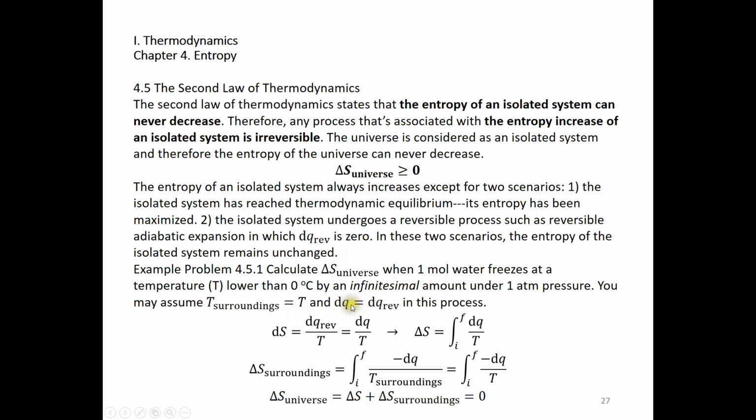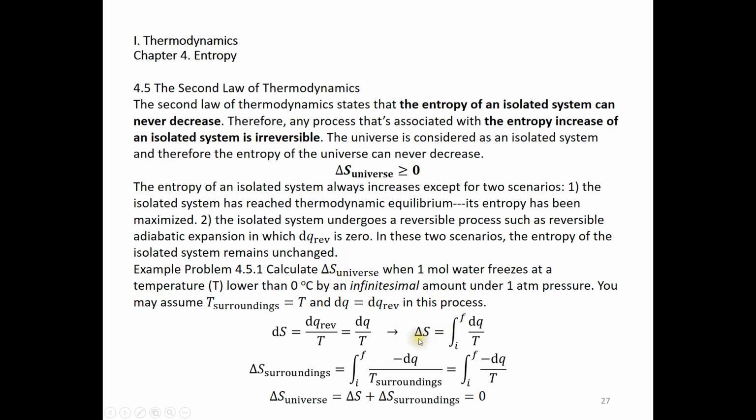And then we can assume dq is equal to dq reversible, because for such a process we may consider this process reversible. So by looking at this reversible, you might think delta S universe has to be 0. It's correct.